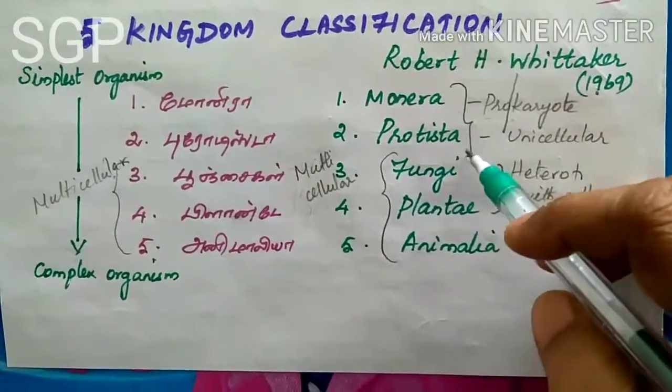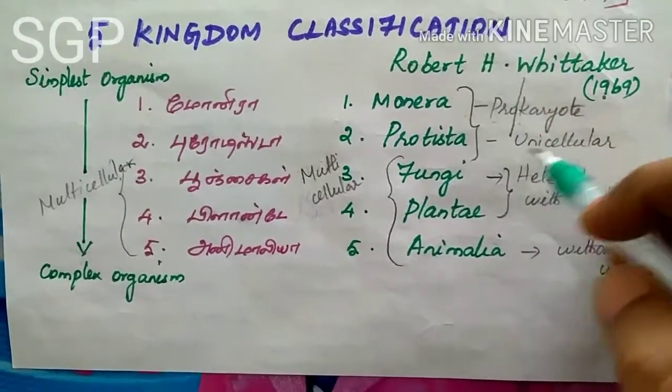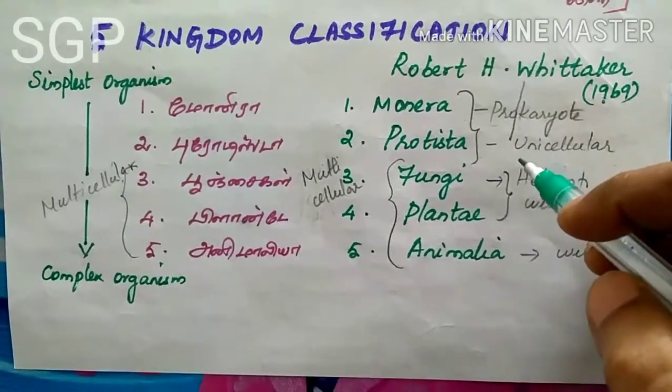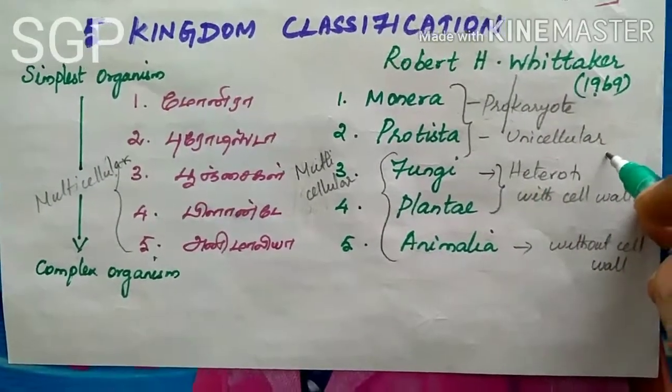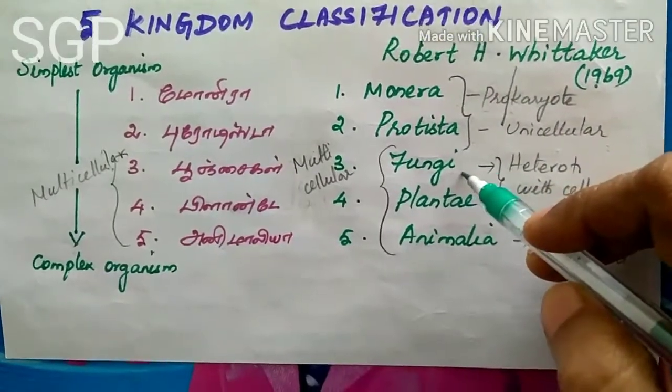The second one is Protista. Both Monera and Protista are unicellular organisms. The first two kingdoms are made up of only one celled organisms. The third one is Fungi.